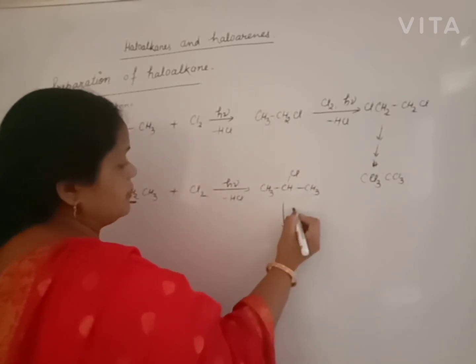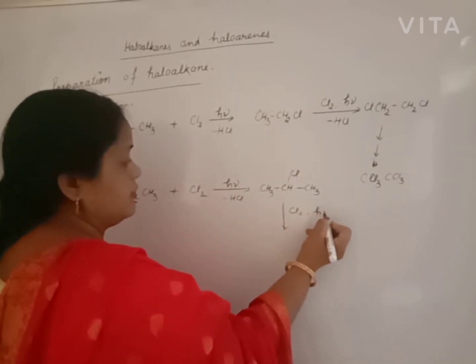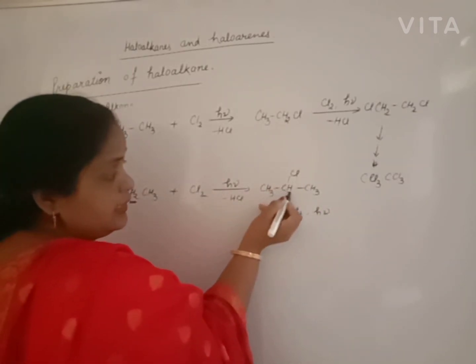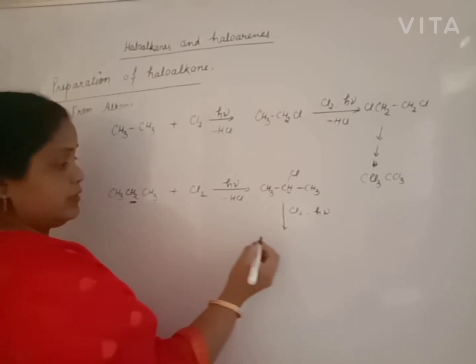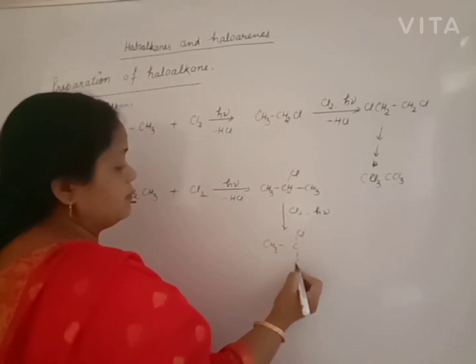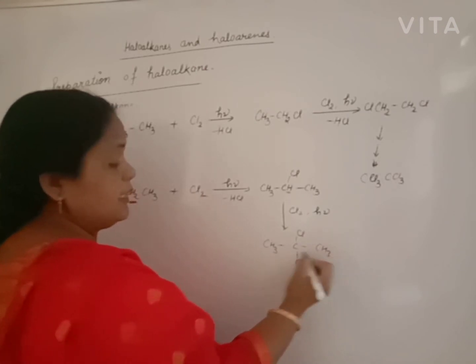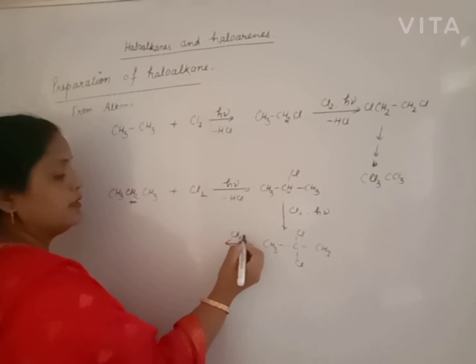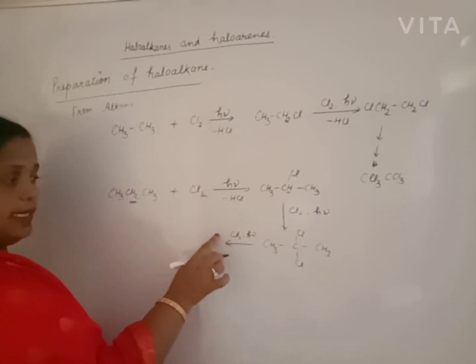Again pass chlorine gas through sunlight. From 2-chloropropane, what happened? This hydrogen is again replaced to maintain symmetry. Now it is symmetrical, and then chlorine again passes through sunlight.